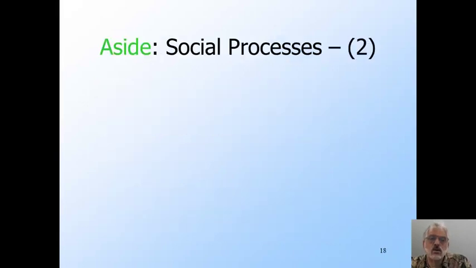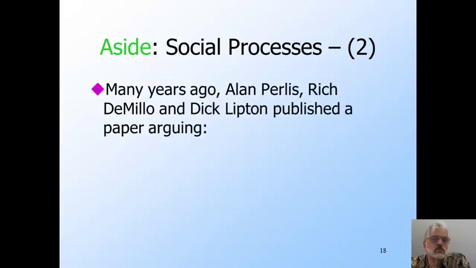I'm going to conclude with a discussion of something that has nothing to do with automata theory per se, but rather applies our understanding of what makes a proof believable to the question of whether we can prove programs correct. There was a paper written on the subject about 40 years ago by 3 computer scientists of serious note. Alan Perlis was the first winner of the Turing Award. Rich DeMilo later became Chief Technical Officer at Hewlett-Packard and was also Dean of Computer Science at Georgia Tech. Dick Lipton was the guy who replaced me when I left Princeton in 1979. He also has a number of important ideas to his credit, including the one I want to talk about now.